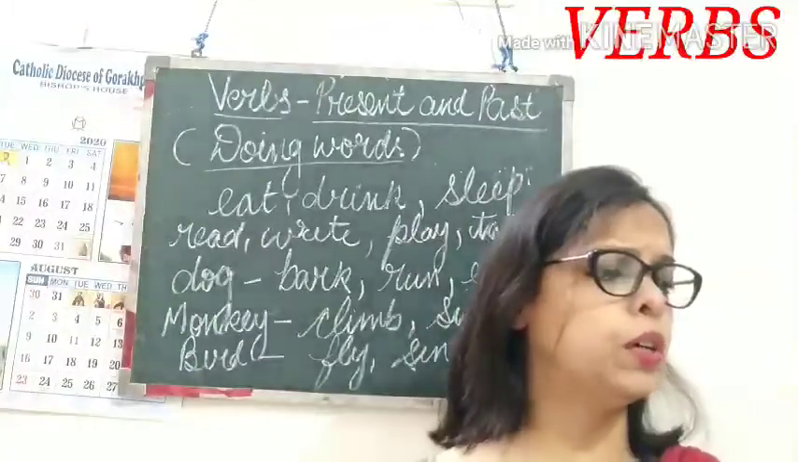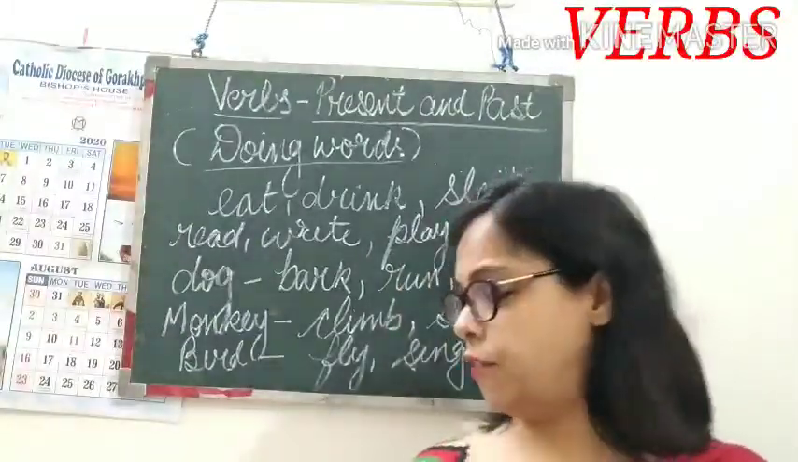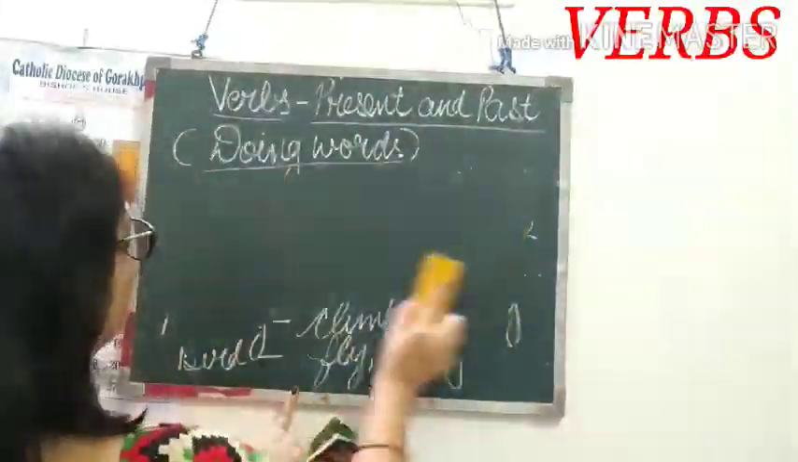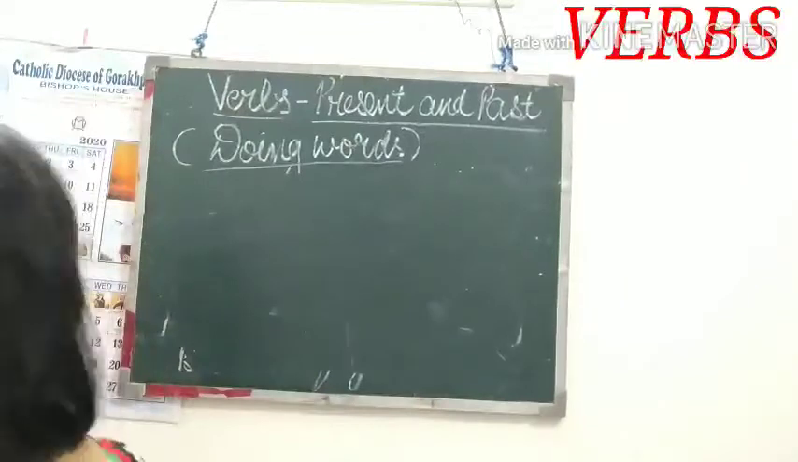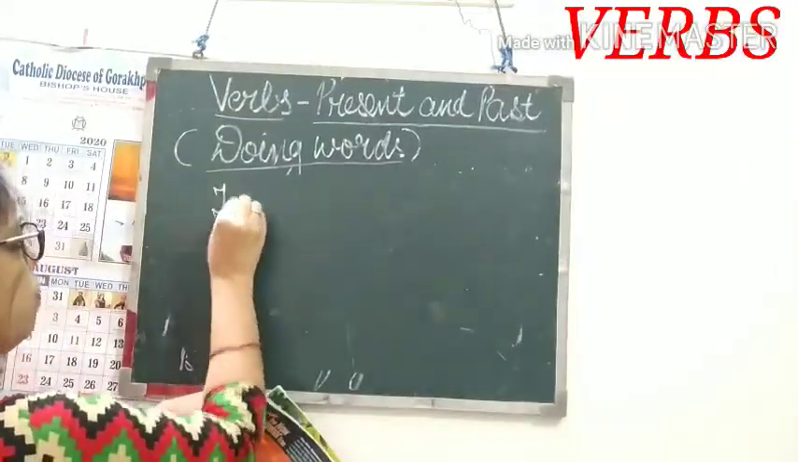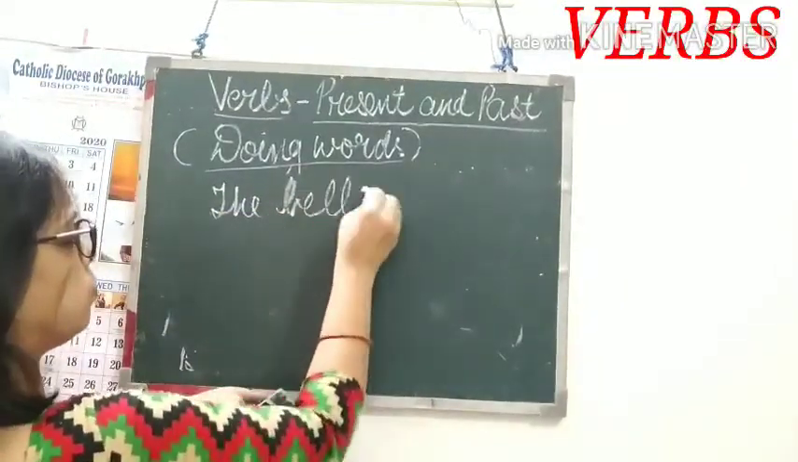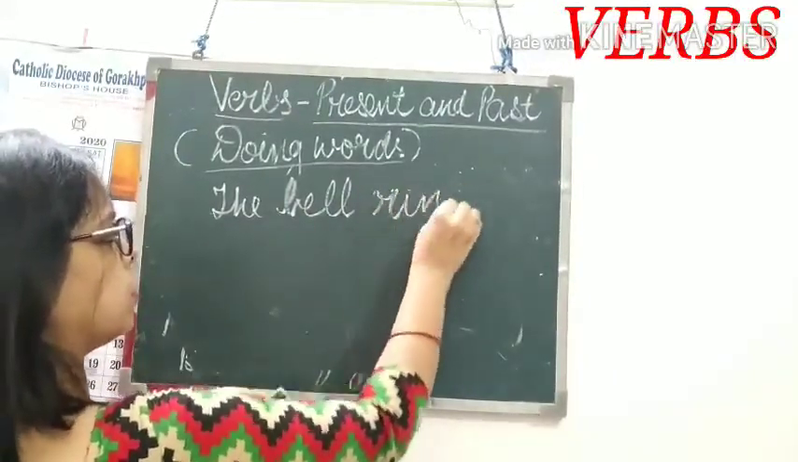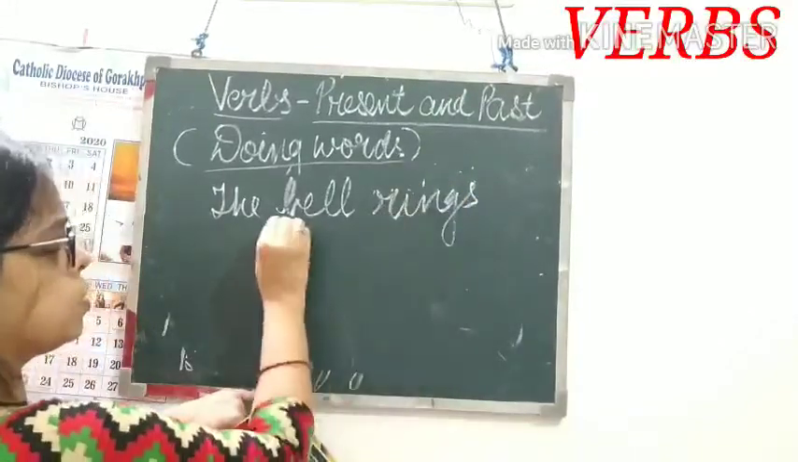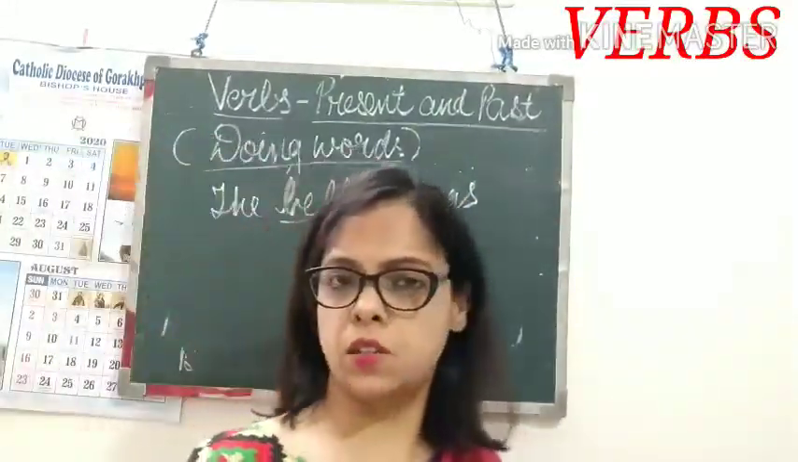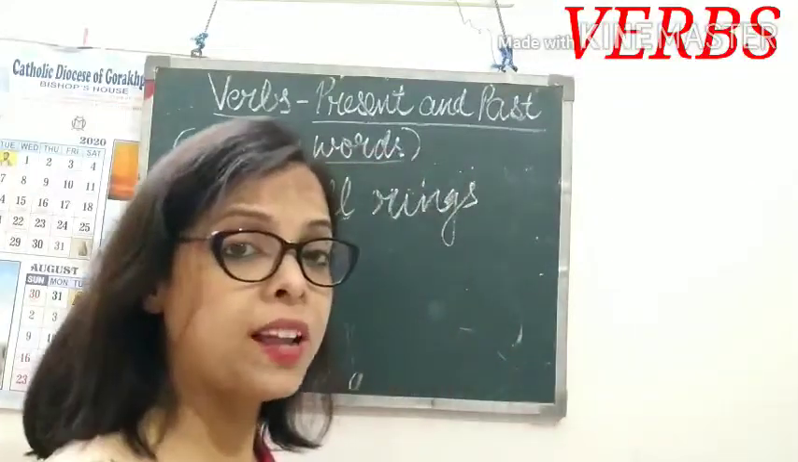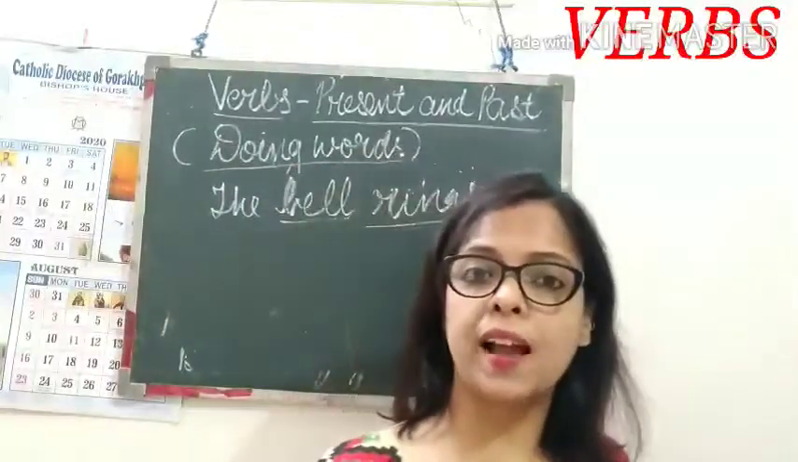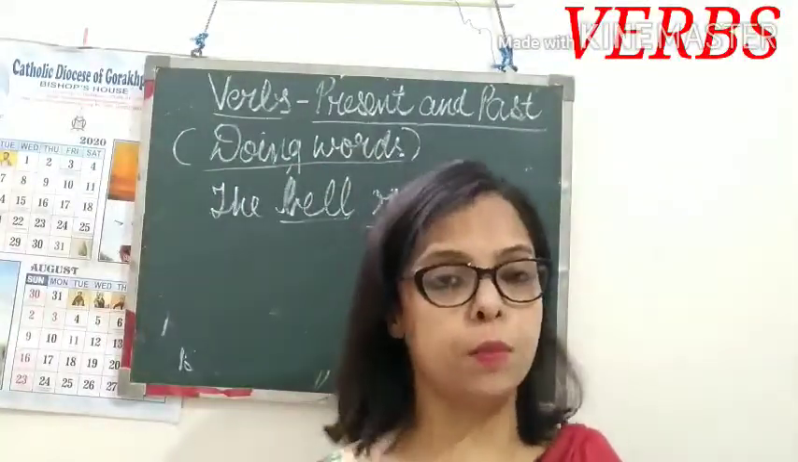If I talk about a thing, suppose I say the bell rings. The bell is a thing. It is not a person, it is not an animal, it is a thing. So what action is done by this bell? Rings. So this is also showing action, so this is also a verb.